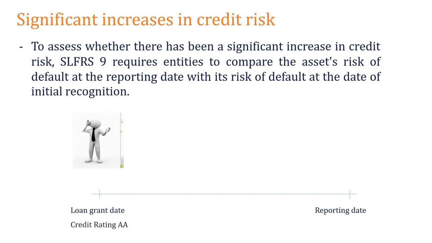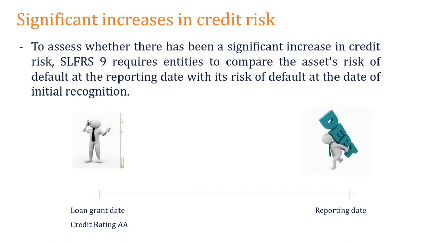But by that date, he has a credit rating of AA. We gave this loan to someone with a good AA credit rating, on the grant date, at initial recognition. Now we prepare the impairment based on the expected credit loss. So the bank will make a provision in the financial statement on this grant date itself, assuming this guy is going to default in future. Right. But what happened at the reporting date?